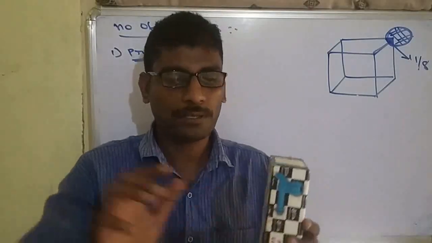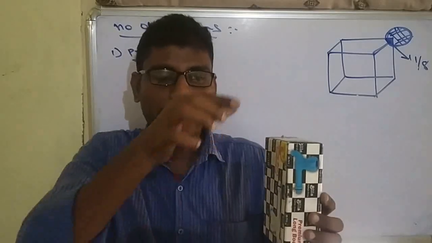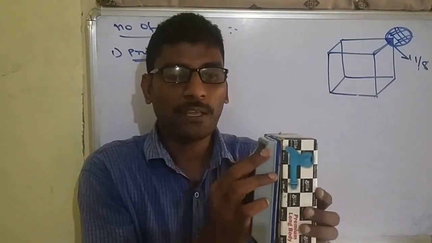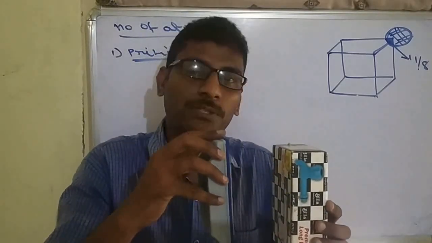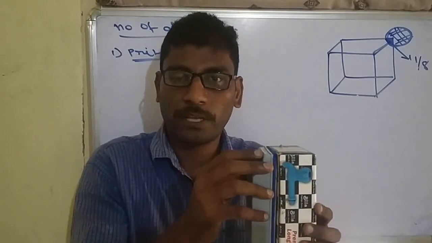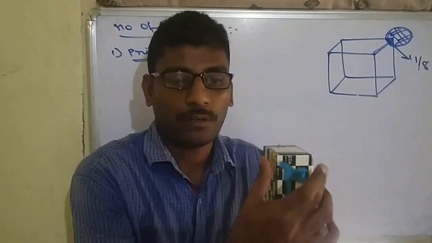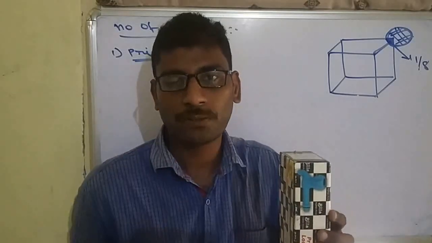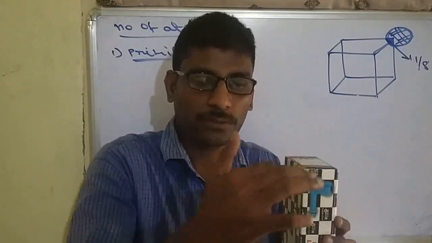Why? See this, this is one cube. If on this side you add another cube, the corner particle is also attached to that cube. Before this cube, when we add another cube, the particle is also attached to that, and before this cube also, we add another, so the particle is also present.